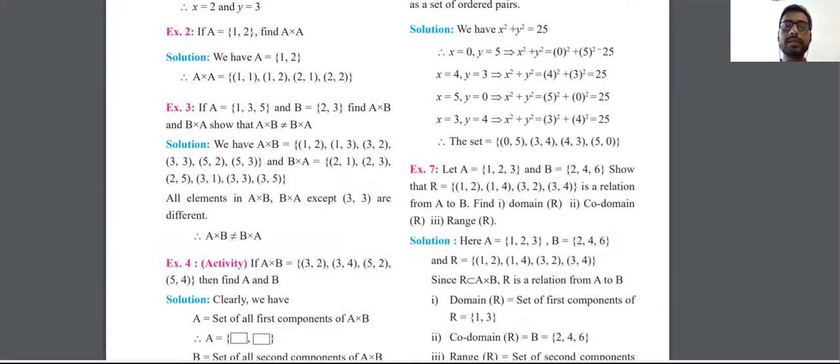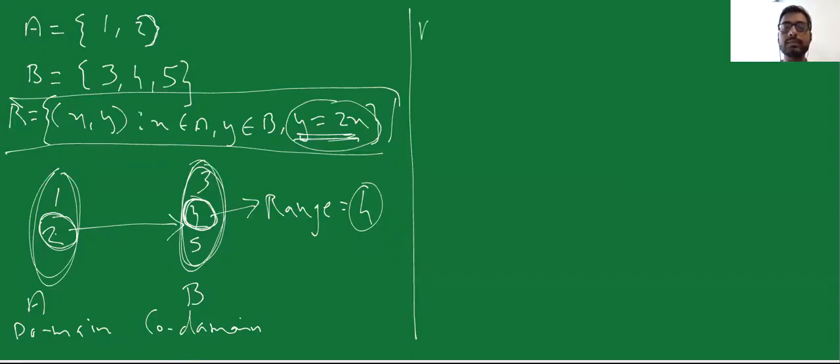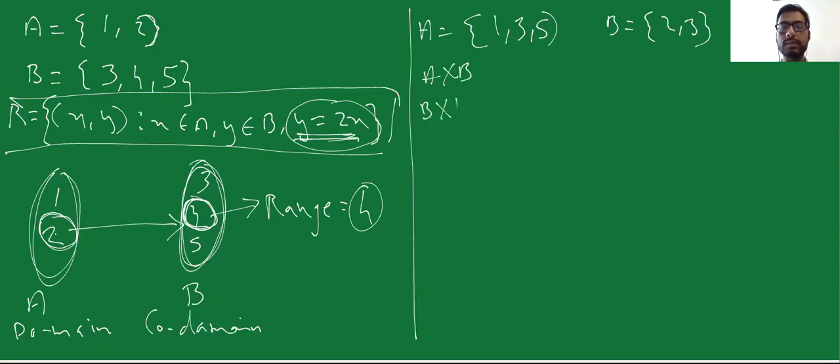Consider A is {1, 3, 5}, B is {2, 3}. So let's solve this question. A is given as 1, 3, and 5, and B is given as 2 and 3. You have to find A cross B, and you have to also find B cross A. A cross B means relation of A with B. B cross A means relation of B with A. Remember that the number of elements in A cross B and B cross A will be the same. But A cross B is not equal to B cross A, because order is also going to be important.